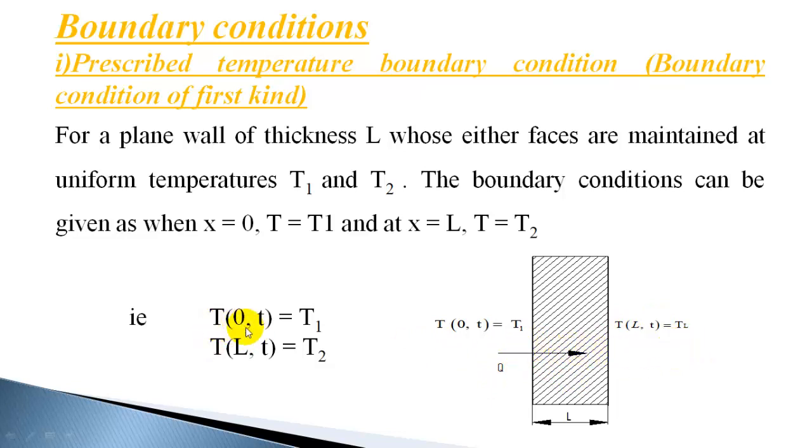So the temperature at x equal to 0, at the given time, is T1. So we are specifying the temperature at a given point, x equal to 0, as T1. Again, the temperature at x equal to L, at a given time, is T2. So specifying the temperature at any surface, a constant temperature, like this, is the temperature boundary condition. Temperature is specified at the boundary of the surface, and it is the temperature boundary condition.